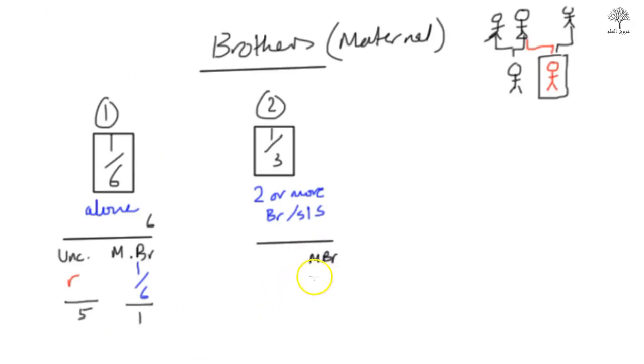So let's write this out then. For maternal brothers or sisters, write down 2. 2 maternal brothers and sisters: a man passed away and left behind 2 maternal brothers and 1 uncle. So how are we going to share this now? Remember, because there are 2 or more, we give the maternal brothers 1/3 to share, and we give the rest to the uncle.